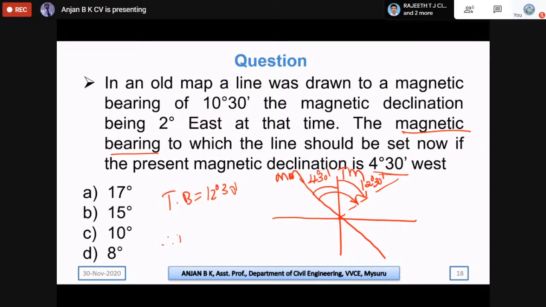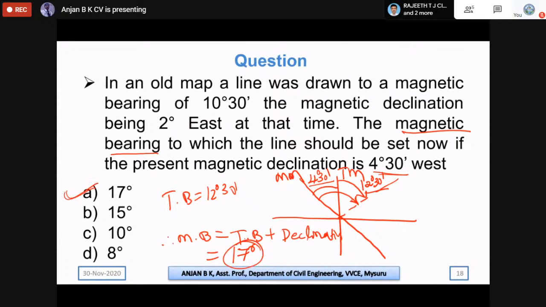Therefore, magnetic bearing here will be equal to true bearing plus declination. Why do we need to add declination? Because if you observe this figure carefully, we need to add 4 degree 30 minutes plus 12 degree 30 minutes in order to get the magnetic bearing. So by adding, the total magnetic bearing will be equal to 17 degrees. Therefore, option A is the correct answer here.